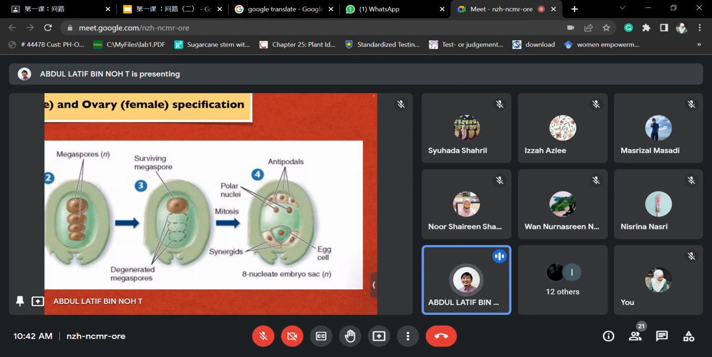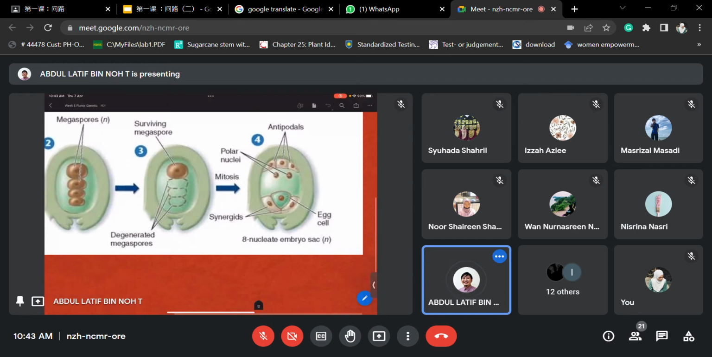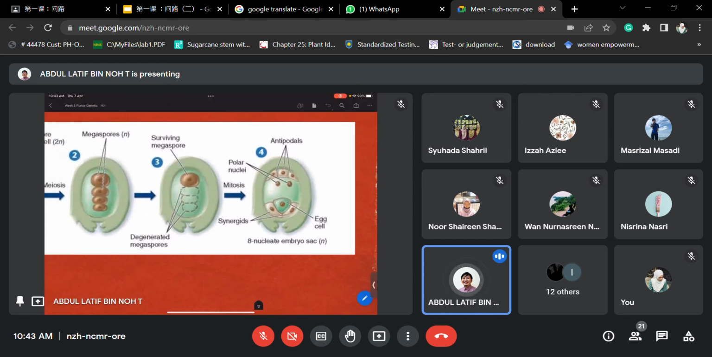Alright, the egg cell will contain all the genetic material and will be fertilized, and the synergid cell is the one that will guide the pollen tube to fertilize the egg later. So this particular structure is very, very unique and very specific. Please understand the function of each of the antipodals.